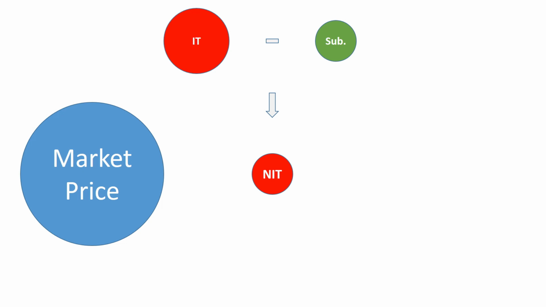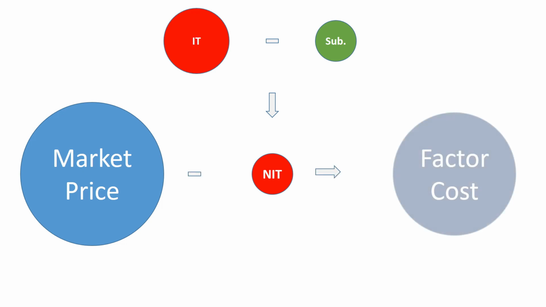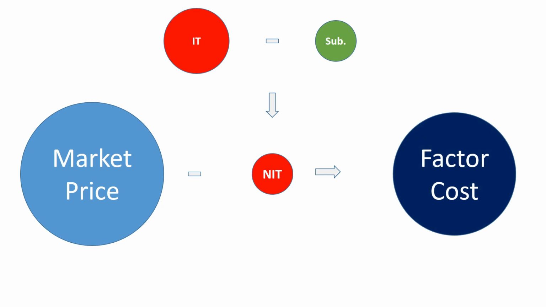Factor cost is equal to market price minus NIT. That is 10,000 minus 500 is equal to 9,500, which is less than market price.